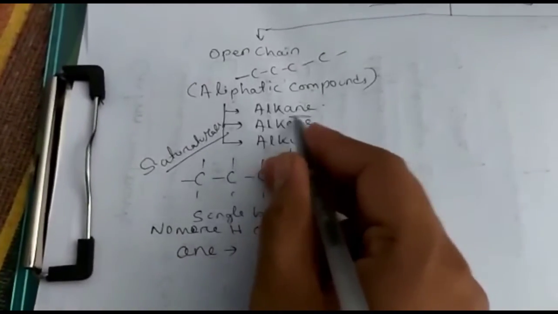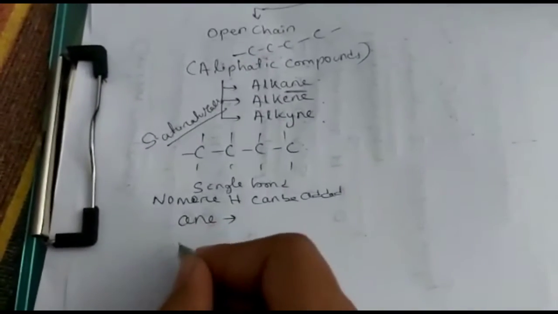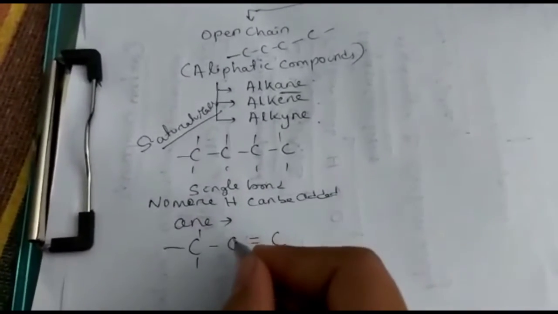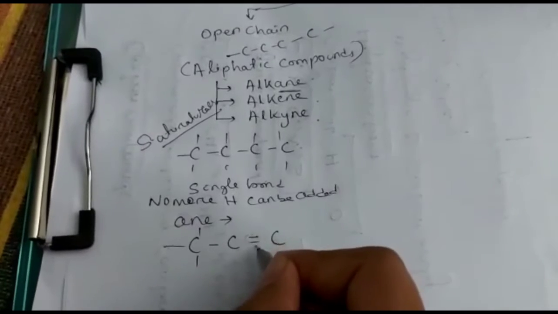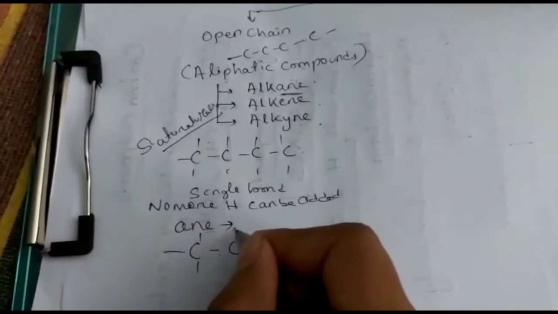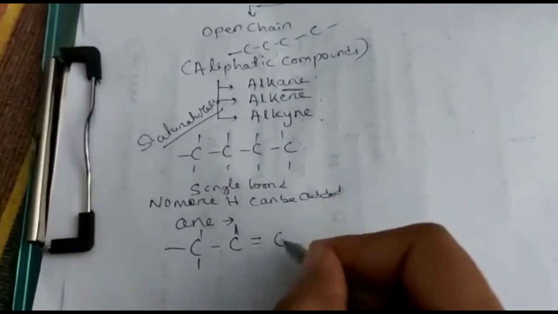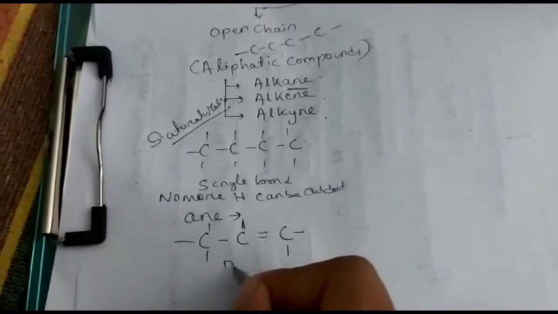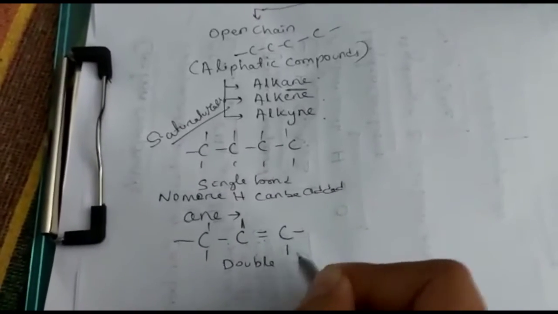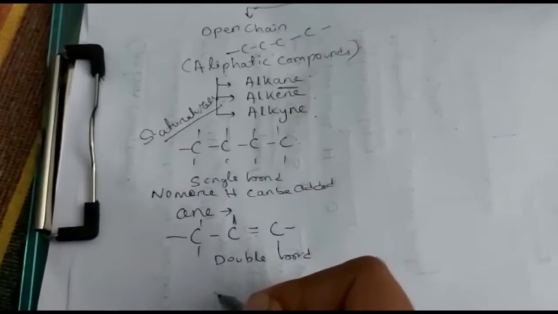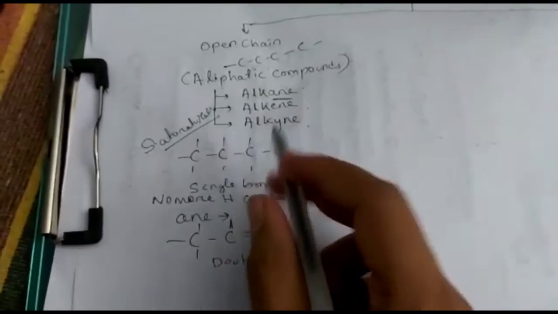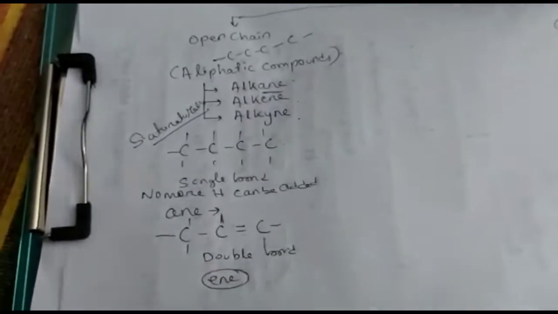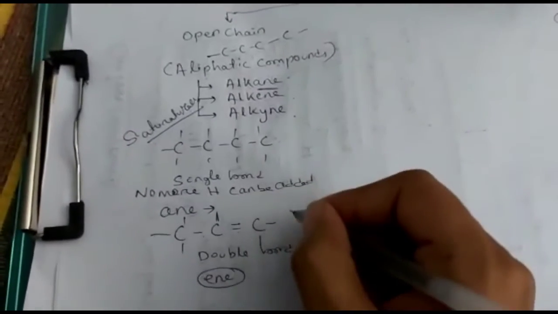If double bond is present, like this, here this carbon is attached to 1, so only 1 bond can be there. Here 2 already attached, so 2 bonds can be there. Here double bond is there. So here it is alkene, so last word is your ene, and it is unsaturated.